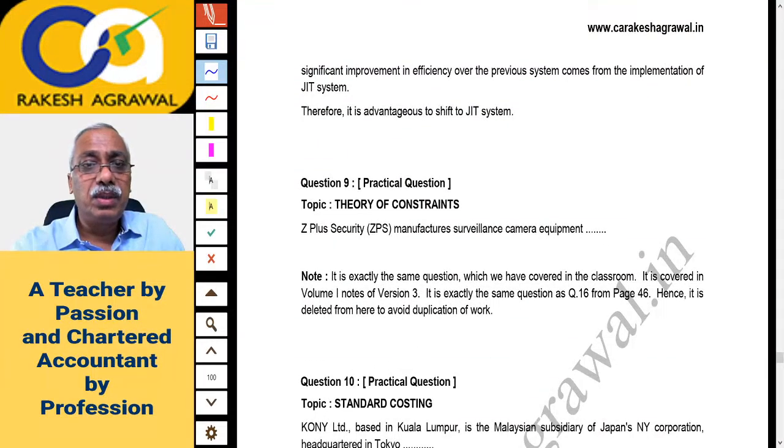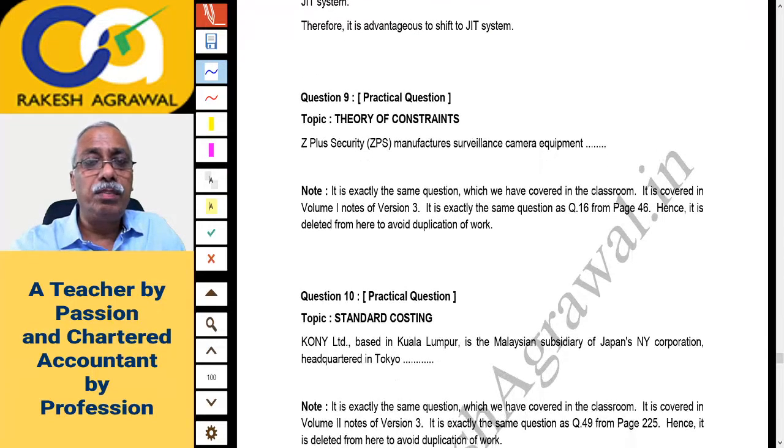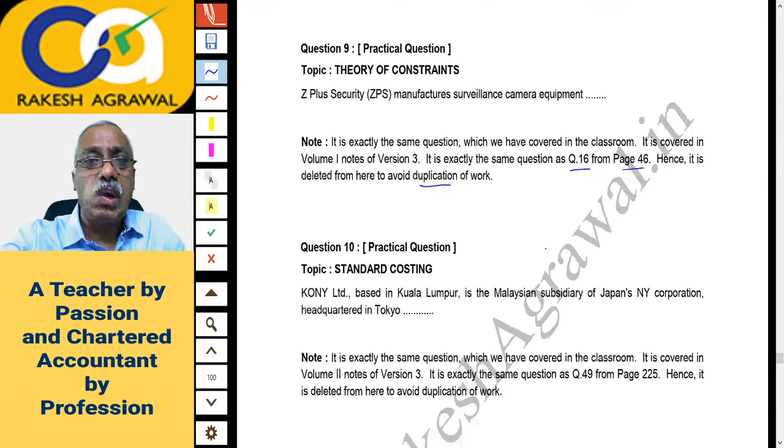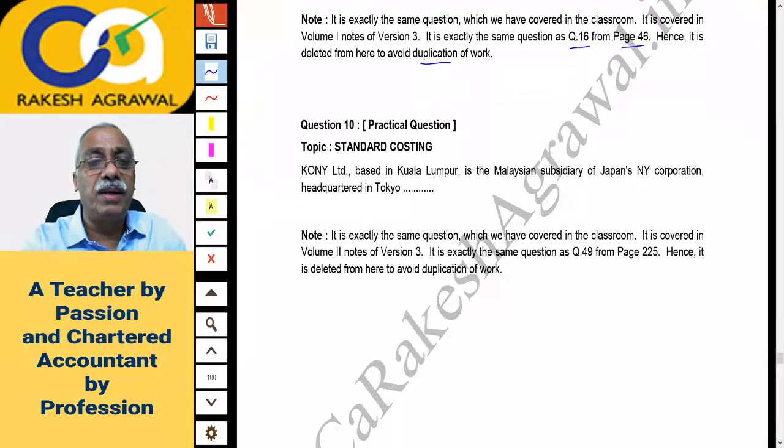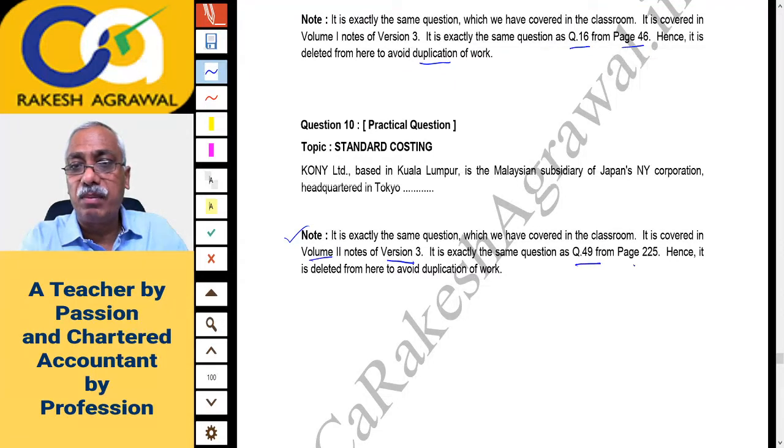Question 9, based on theory of constraints, it's a duplicate or same question. I have written a note, exactly the same question we have covered in the classroom in volume 1 notes of version 3. Same question as question 16 from page 48, hence not written here, deleted to avoid duplication. Exactly the same thing covered in regular batch notes. Question 10 also seems to be covered. Koni Limited based in Kuala Lumpur. Exactly the same question here again. I have written a note. This reference is given from volume 2 version 3 notes, question 49 from page 225.